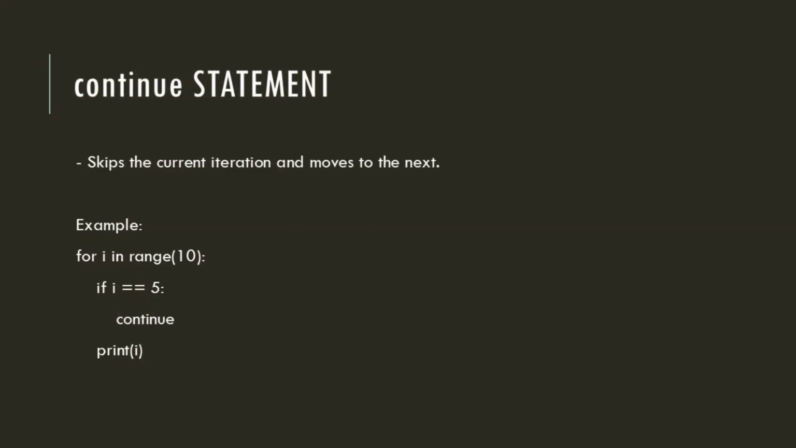Second, continue. Skips the current iteration and moves to the next. For i in range 10, if i equal to 5, continue, print i. This loop will skip the number 5 and print all other numbers from 0 to 9.